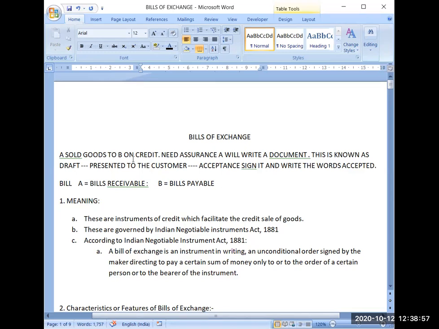But if somehow B denies to make the payment on that date, that is called dishonor of the bill, then actually A will become liable to make payment to the bank. Either B will make the payment to the bank, or A will make payment to the bank on the due date. If somehow B will not be making the payment, then A will become liable to make the payment.